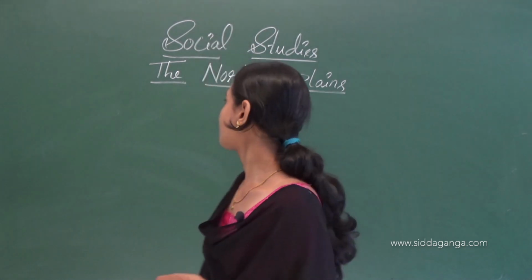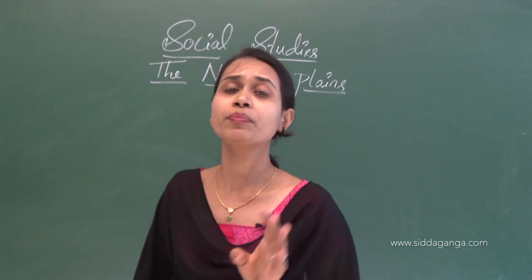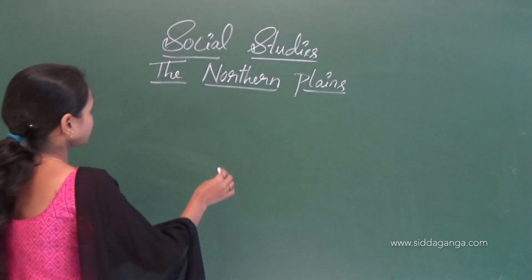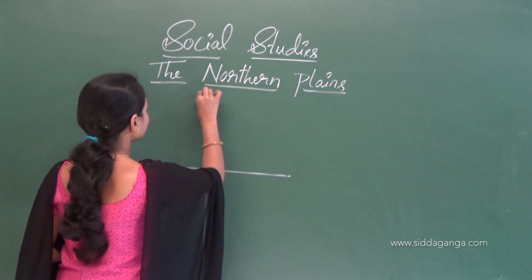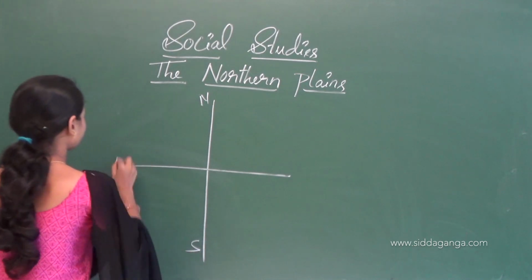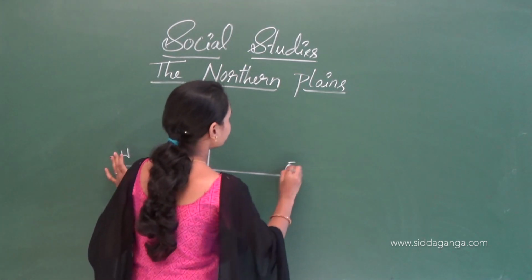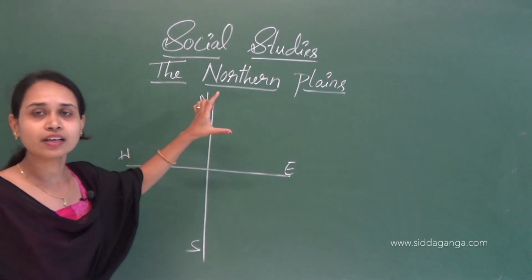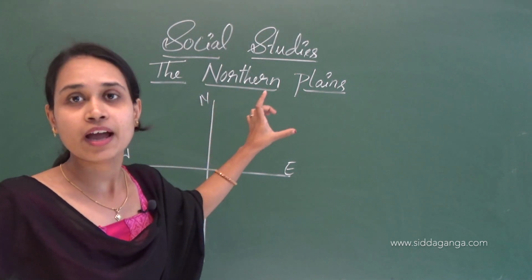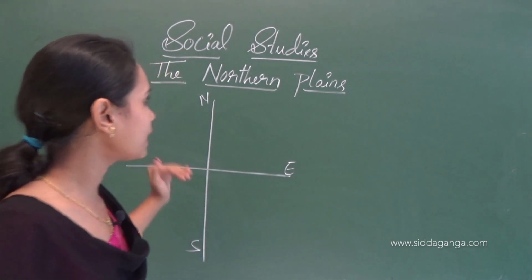So first, we all know that there are 4 main directions. Direction is very important. North, south, west and then east. In the northern part we can see the northern mountains and also northern plains.